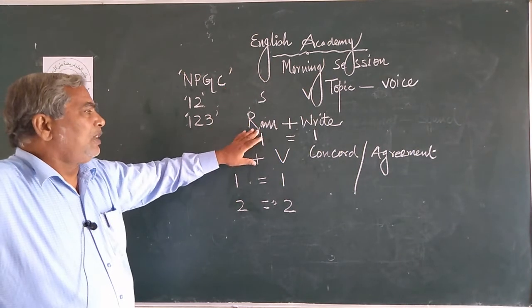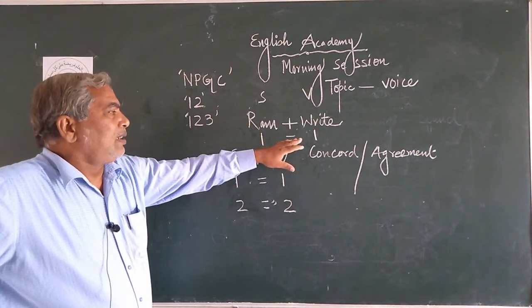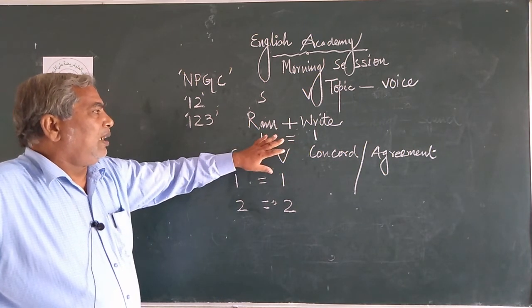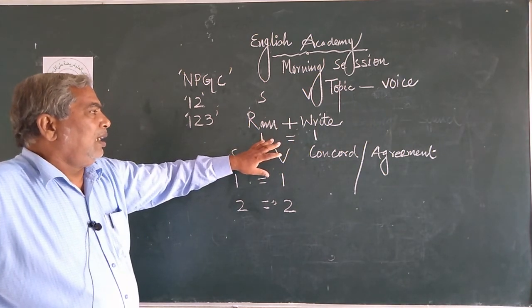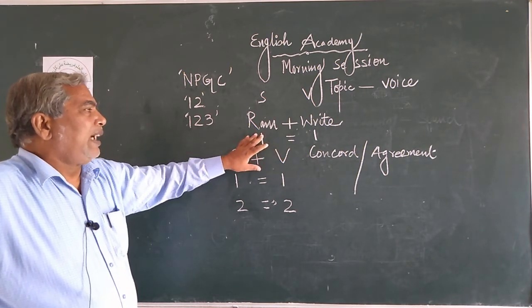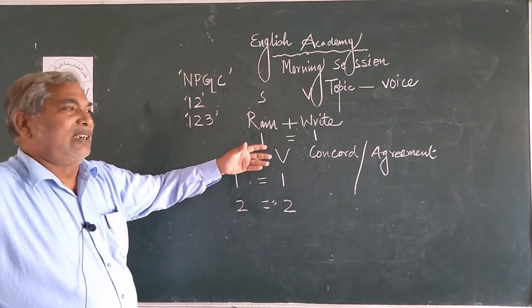So Ram is singular, right is 1. If both sides are equal, left hand side is equal to right hand side. Let us see.